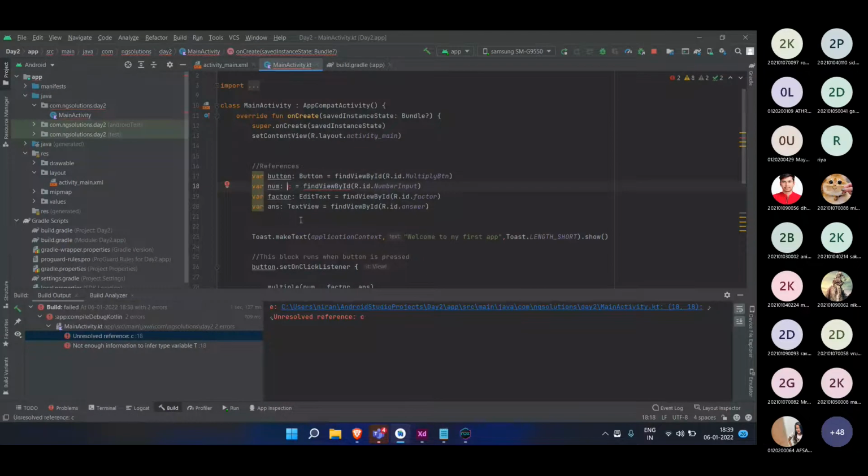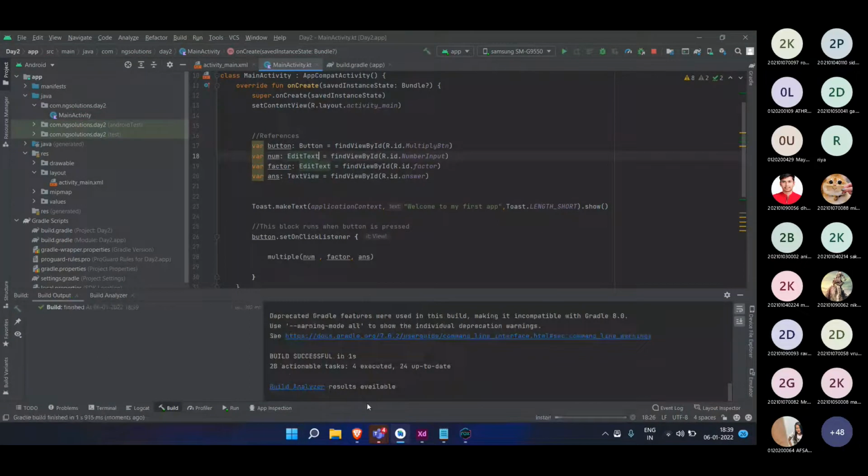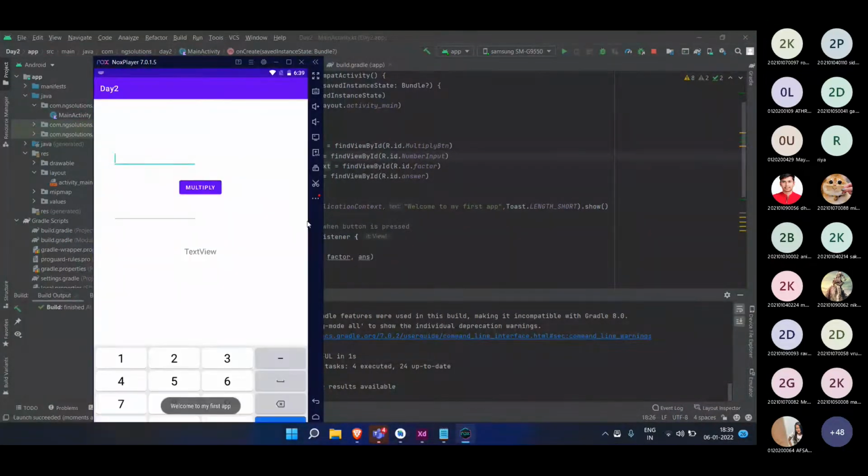Oh, still we are getting one error. Okay, by mistake I removed the code from here. So if I restart my app again, here you can see, yes, it has launched. Fine, okay.